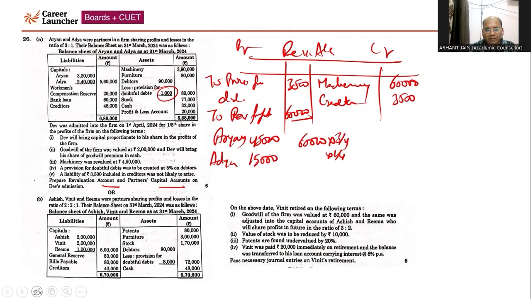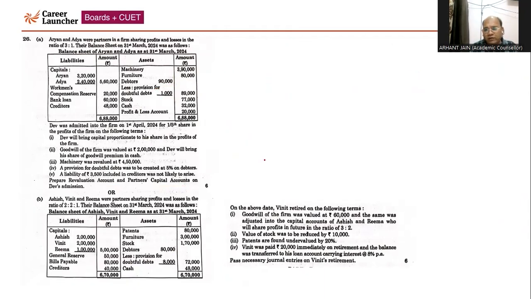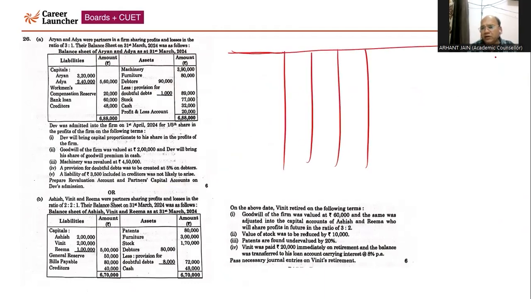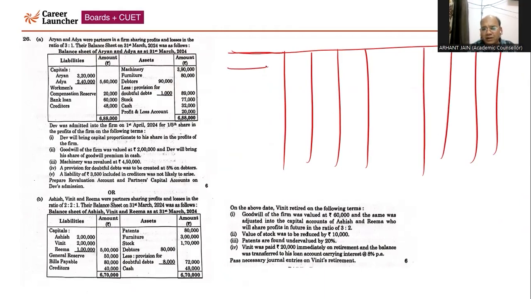Now I'm going to prepare the capital account of the partners. With respect to the capital account, we have to prepare the capital accounts including the new partner here. It is a case of capital adjustment. Proportionate amount is being brought in the form of capital. Aryan, Adya, and Dev.